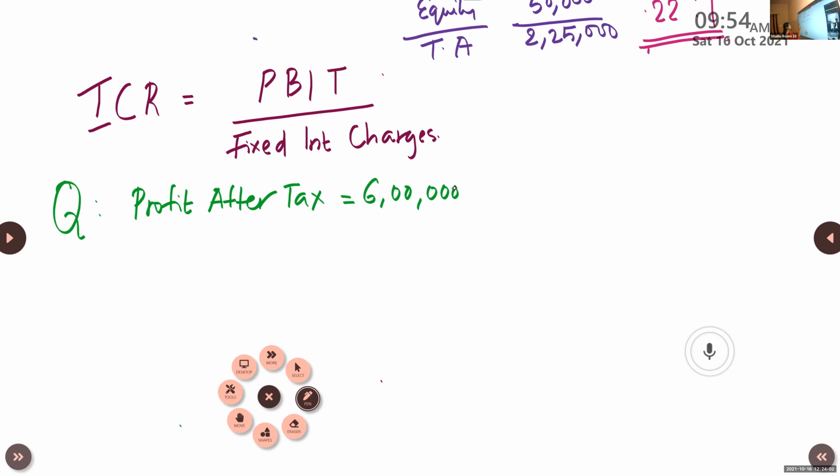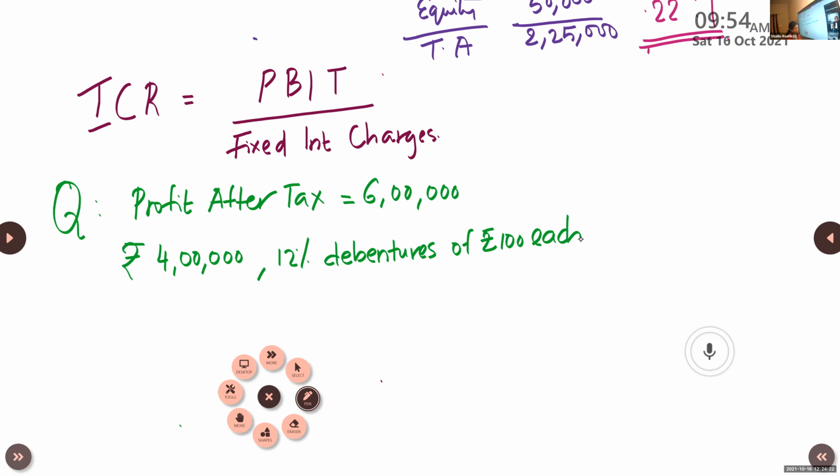Next one, rupees 4 lakh, 12% debentures, of rupees 100 each. Then tax rate. Tax rate is equal to 40%. Okay, this is the data given to you.